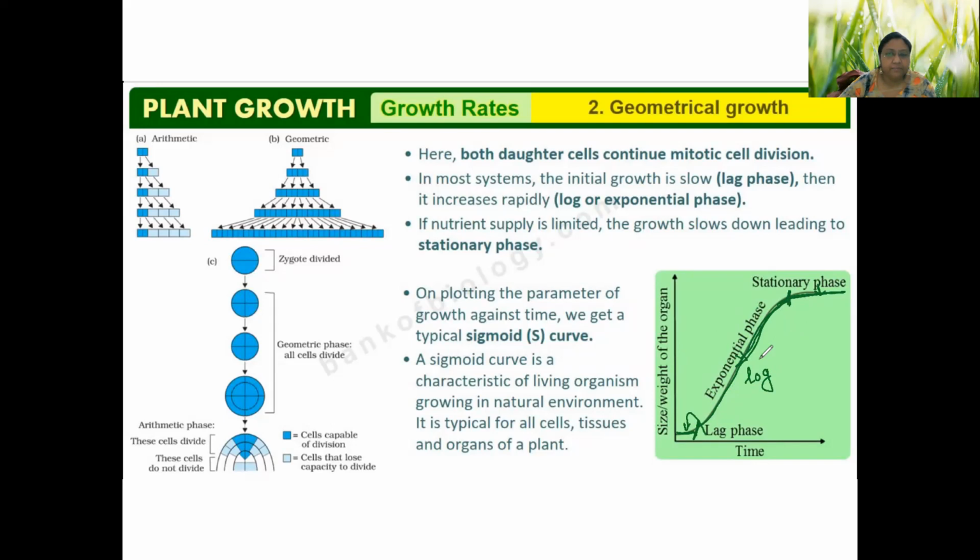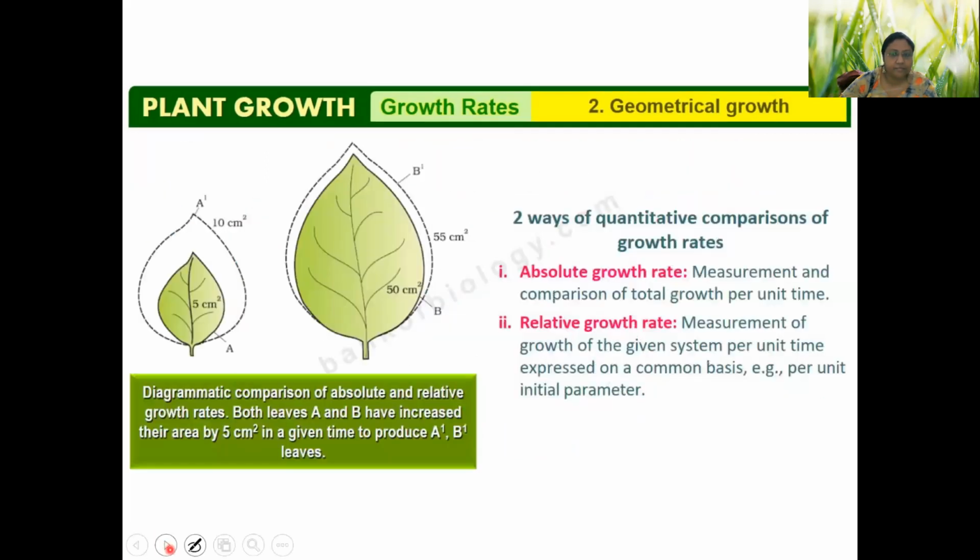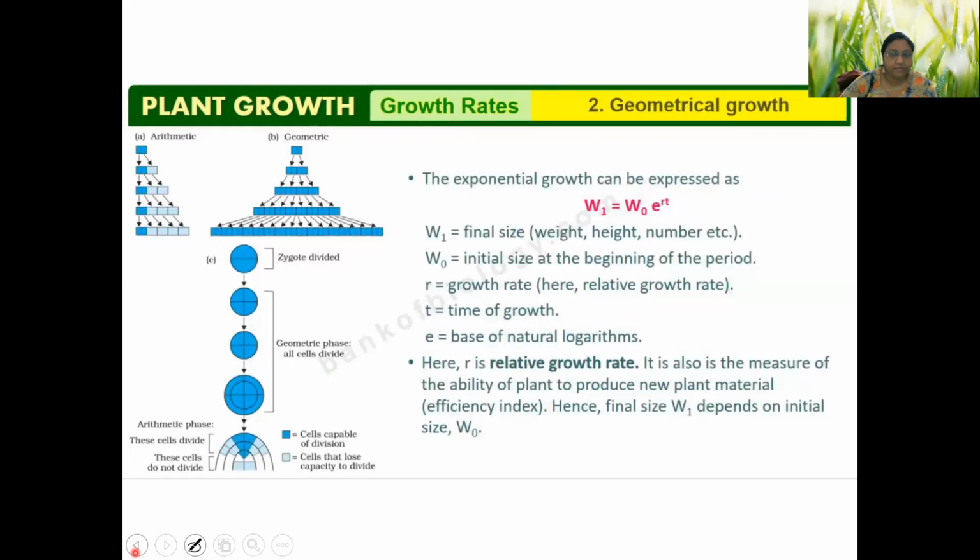So we will look into the equation of this geometric growth. So this is the equation. As I said, when I'm talking about geometric growth, it is not plus, it will come in terms of multiplication.